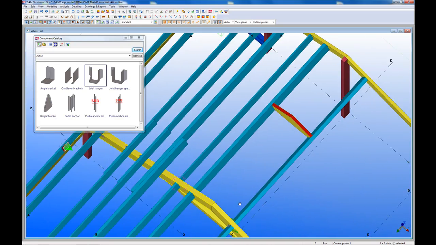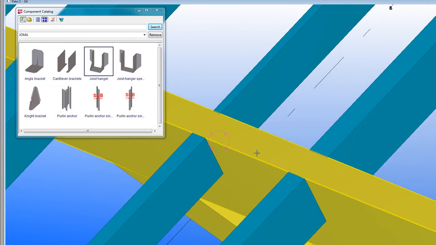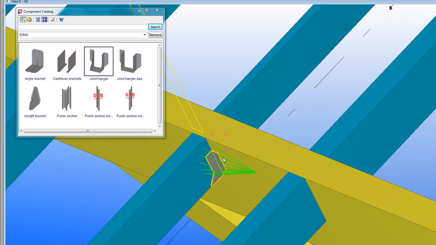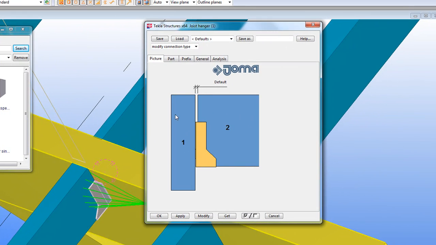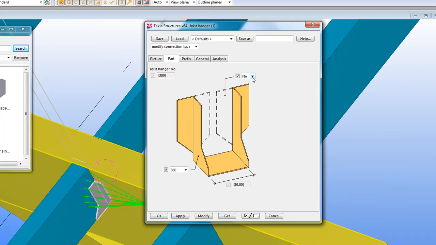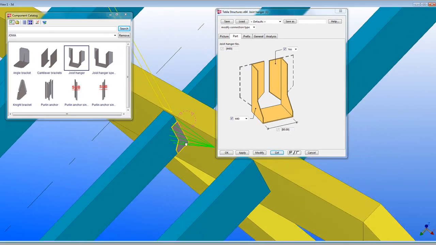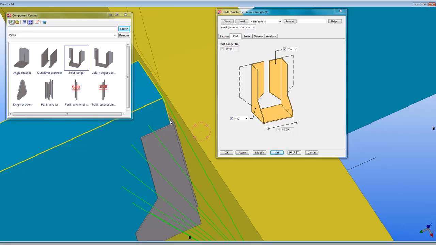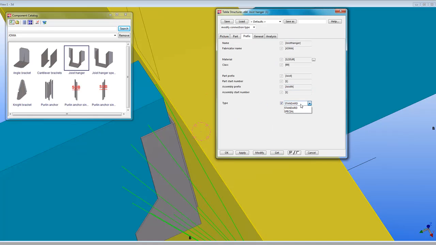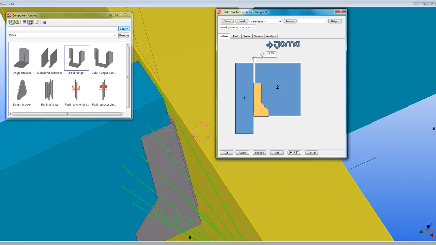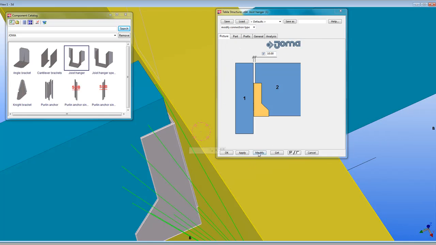Now if we look at the joist hanger, pick main part and then secondary part. The joist hanger has a default value for the gap between the beams. Under the Part tab, the basic shape of the joist hanger can be chosen. The default value is 5 mm between the beams when the inner flaps are chosen. By putting the type to Special under the Prefix tab, a specific value for the gap can be set.